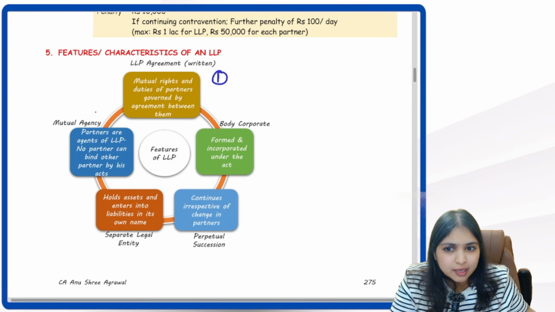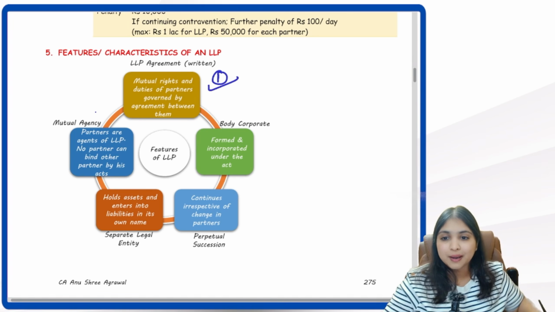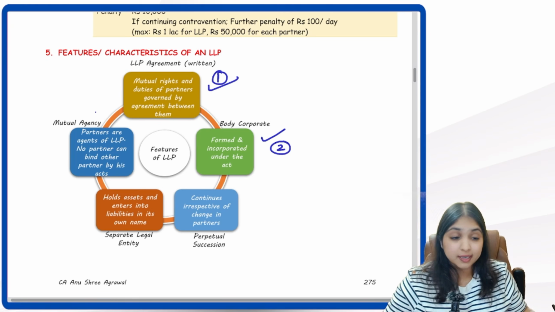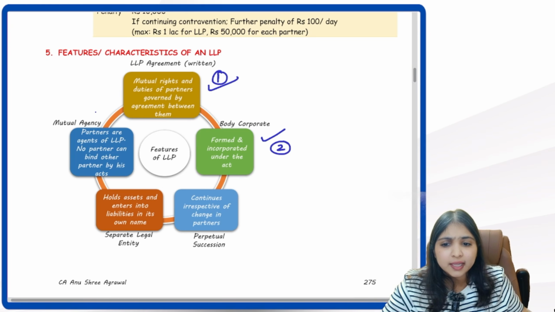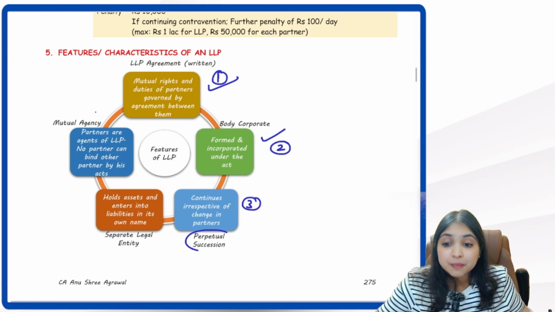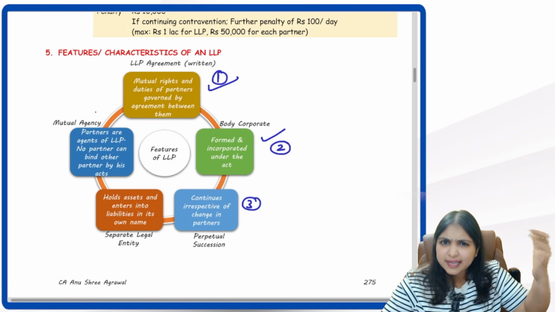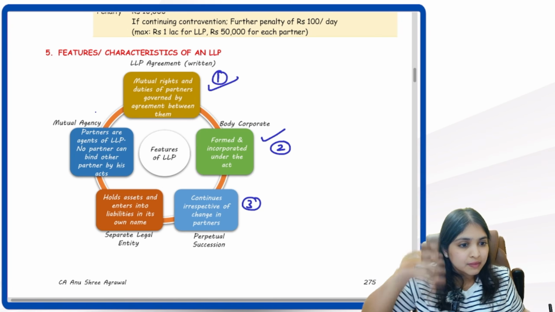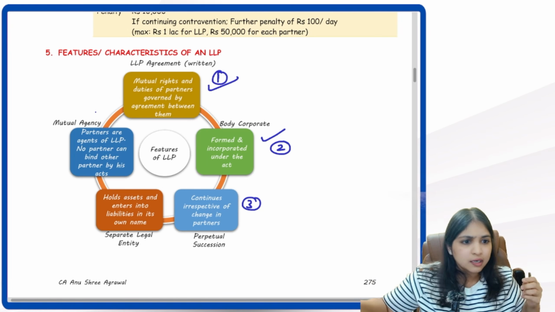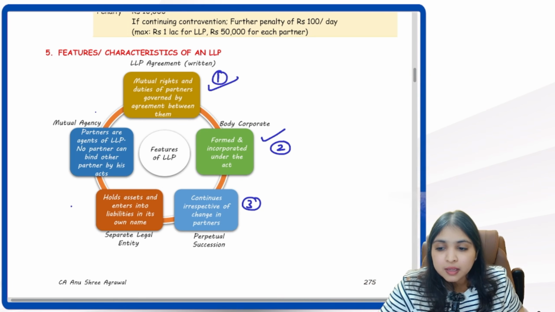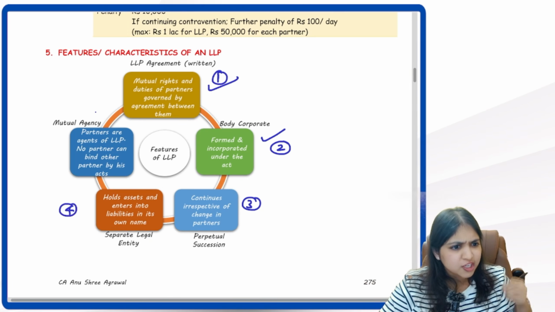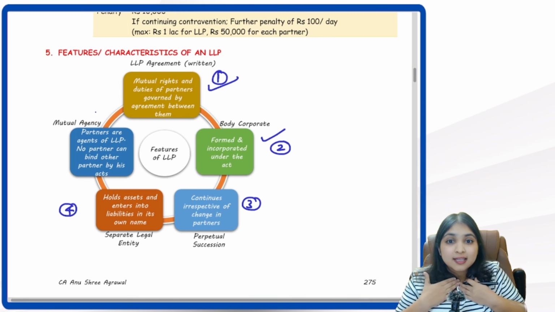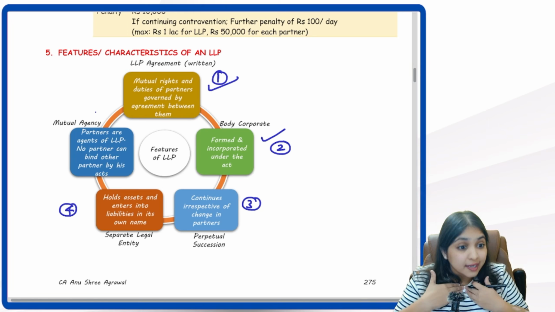So LLP agreement you're already aware of. It talks about the rights and duties of the partners. Then LLP is a body corporate, just like company, it's an artificial person. Then the third characteristic of LLP, it has perpetual succession, which means even if the partners die, LLP will still continue. It is only by the winding up process that we can bring LLP to an end. Otherwise, it will continue forever. There is perpetual succession. Then number 4, LLP is a separate legal entity, just like company. So whatever assets LLP owns, the assets are LLP's own assets. The assets are in LLP's name. Liabilities are in LLP's name.